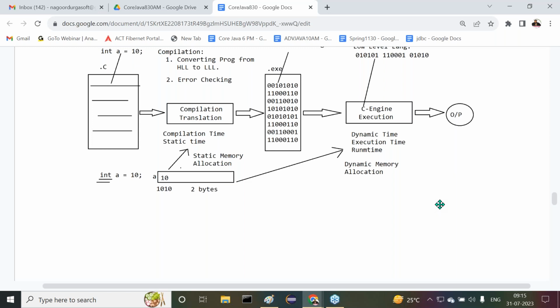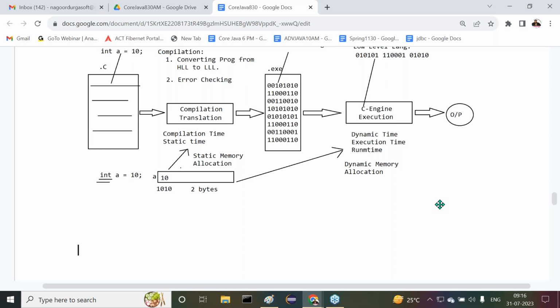What is a dynamic programming language? If any programming language follows memory allocation at runtime, not at compilation time, then it is a dynamic programming language. What is dynamic memory allocation? If the memory allocation is going on at runtime, then it is dynamic memory allocation. What are the examples for static programming languages? C and C++. What are the examples for dynamic programming languages? Java, Python, and so on. All these are dynamic programming languages. Clear or not?